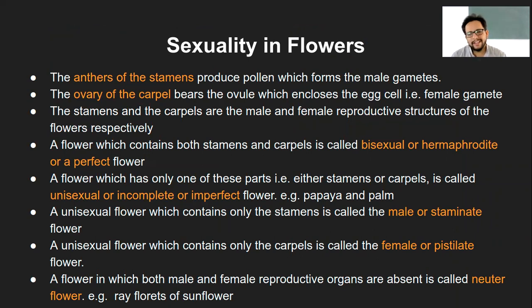Now coming to the sexuality of the flowers. Again, I'm not sure if you had studied this particular part, but most living species can have either both the sexes in the same organism, or they can have separate sexes in separate organisms, right?